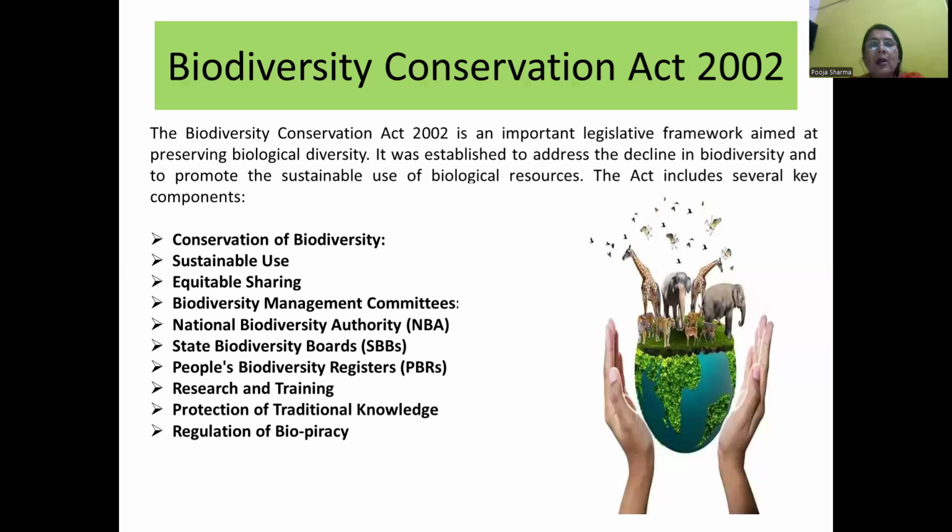In this point, the act promotes research on biodiversity conservation and gives training to local people to save biodiversity, sustainable use of biodiversity, and protection of traditional knowledge.